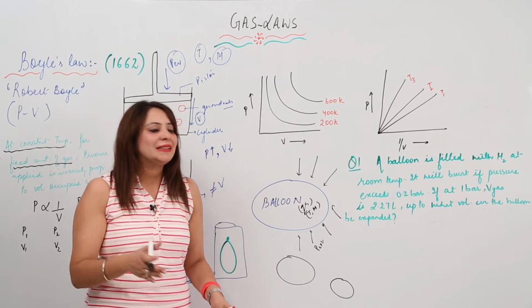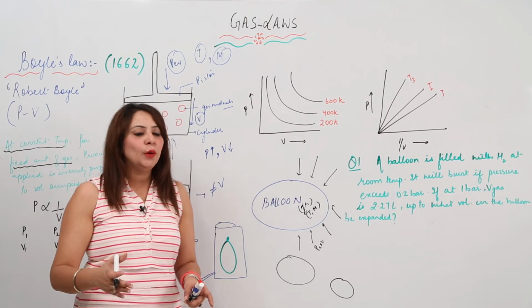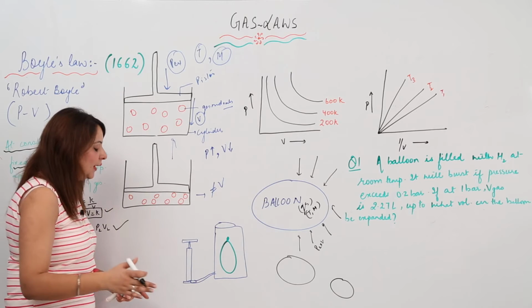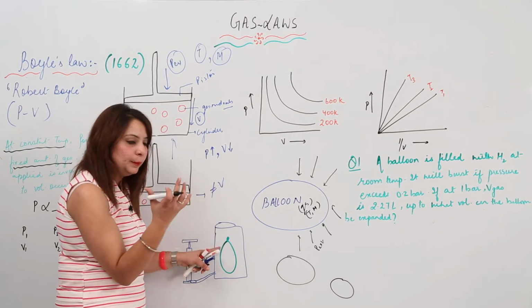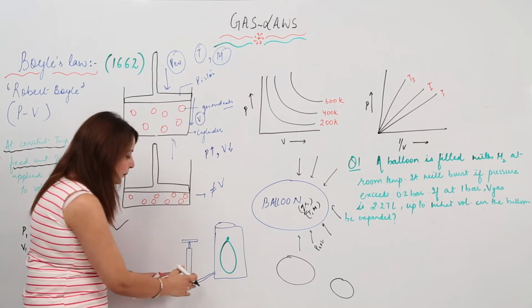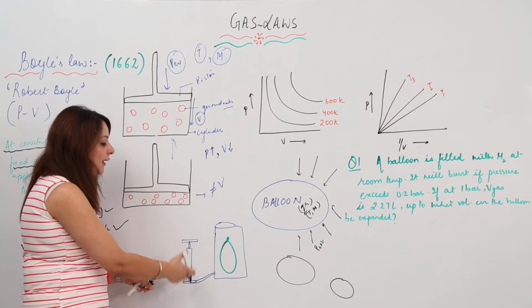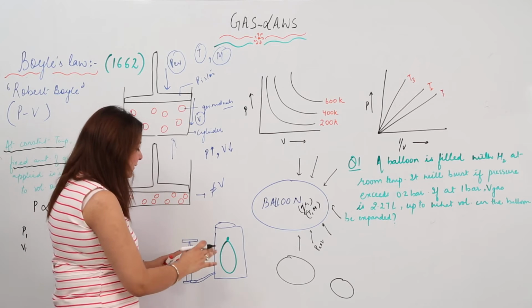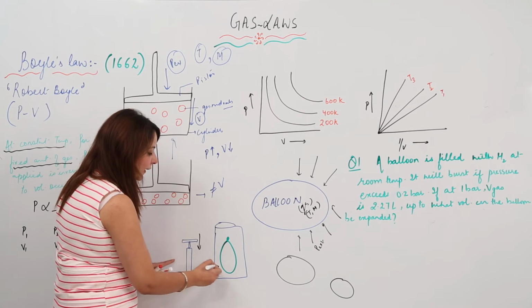If you want to test Boyle's law in a lab, you can also do it. Take a container, place a fully blown balloon in it, and take a pump with which you can fill air inside. I am pumping it, and the air is going inside.